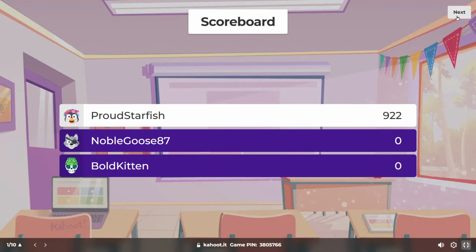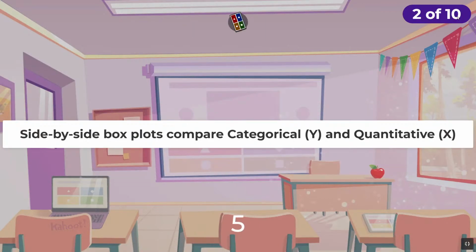Proud Starfish Bull Kitten, good to see you. Don't worry if you got it wrong, but let's do the next question. Here we go. Side-by-side boxplots must compare a categorical Y and quantitative X.